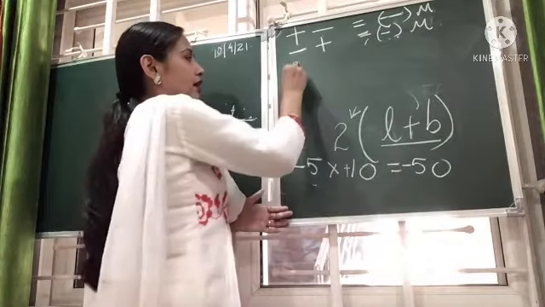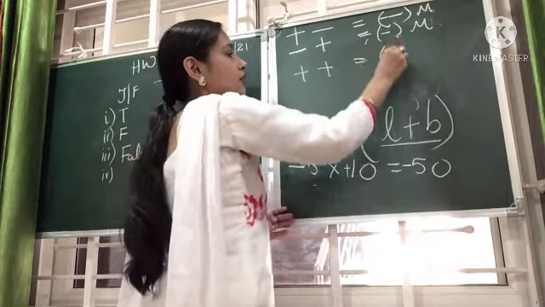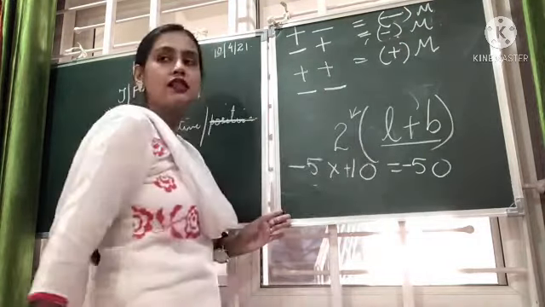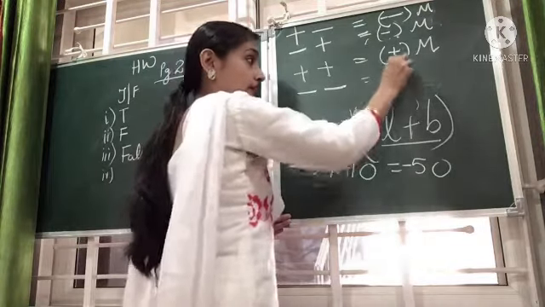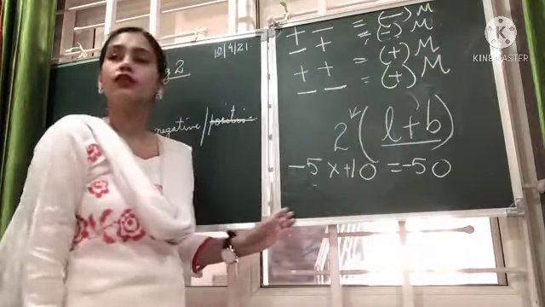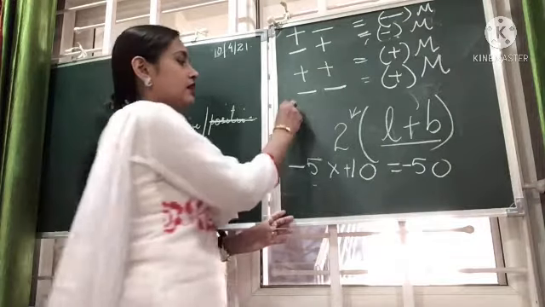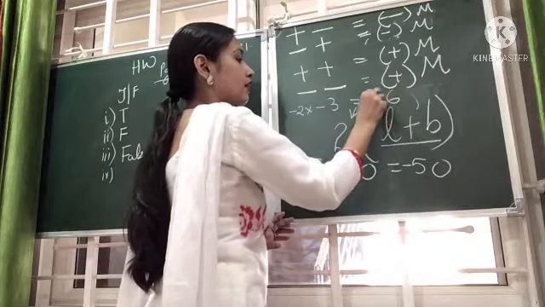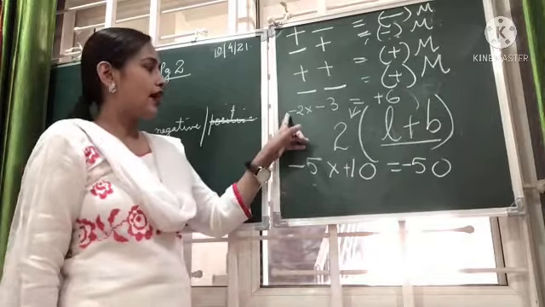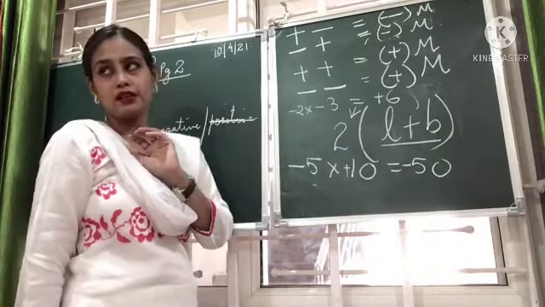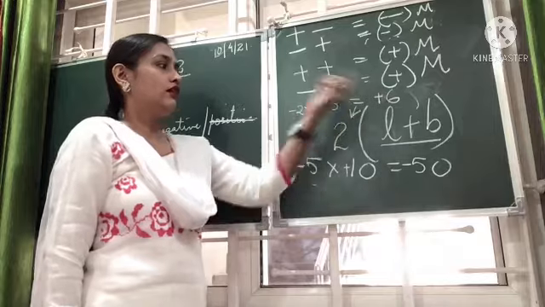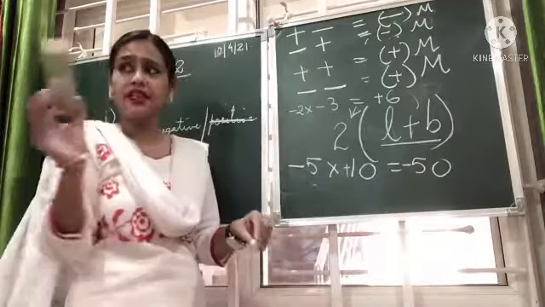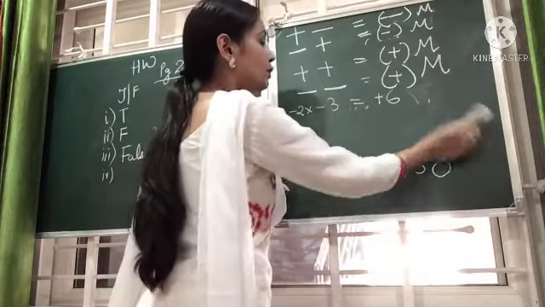When we multiply plus and plus, the answer is plus, and we do multiplication. When we multiply minus and minus, the answer is plus again, and we do multiplication. Okay, that is, minus 2 into minus 3 will give us plus 6. Minus into minus becomes plus. If you want, you can do this on your number line also and you can check. Or else I will send a picture of it in the group, don't worry.